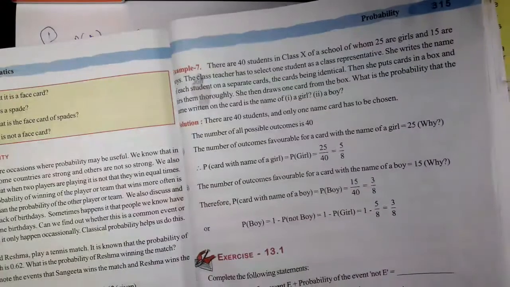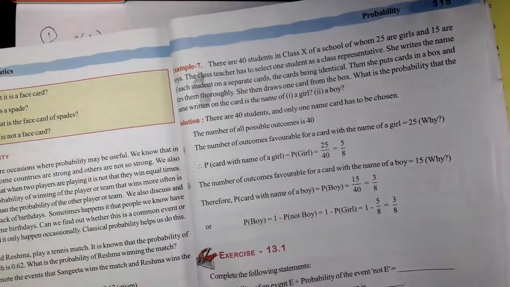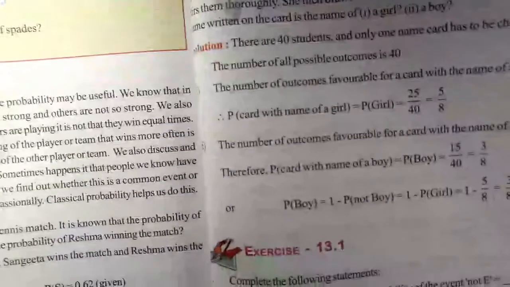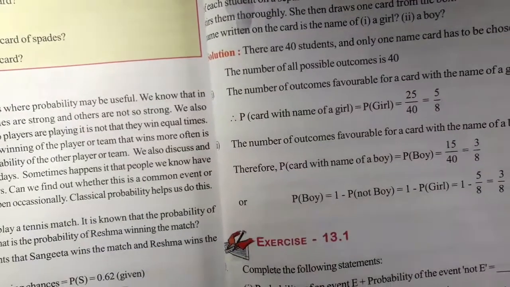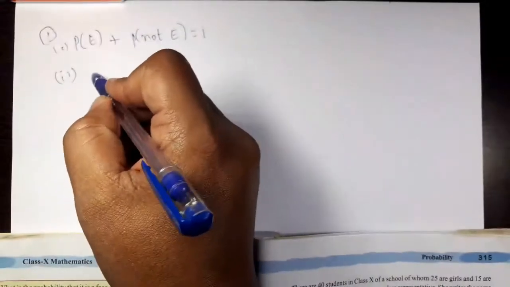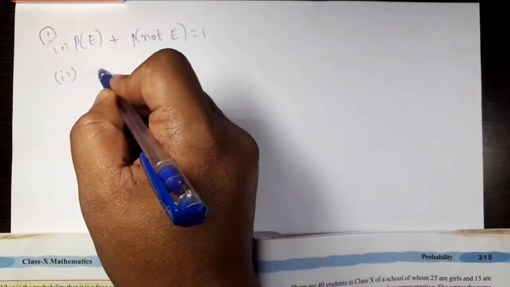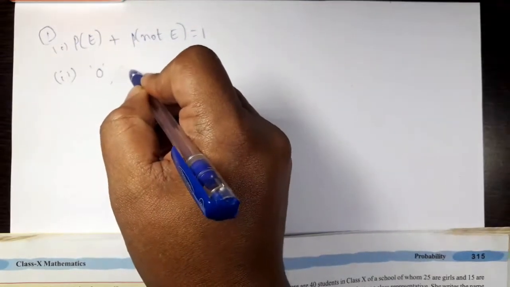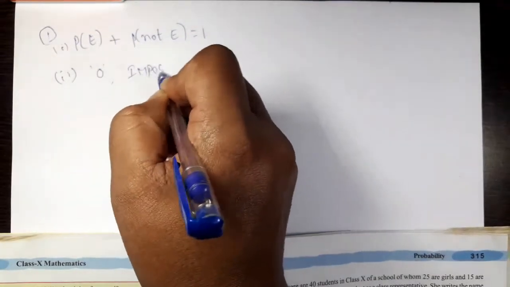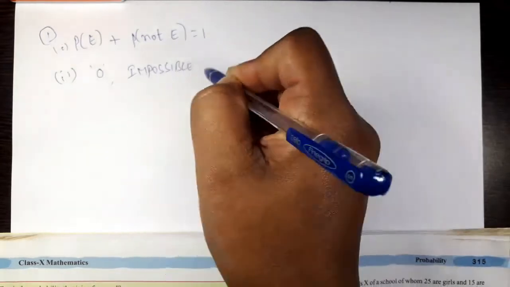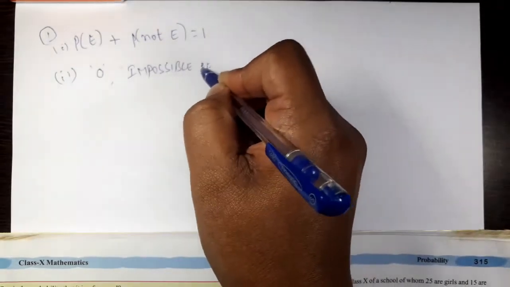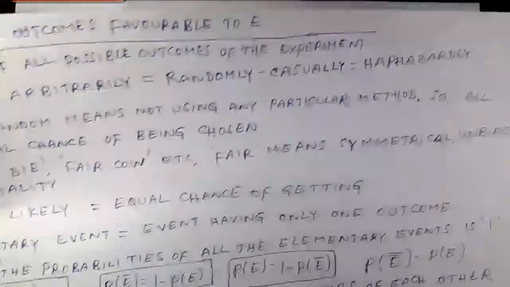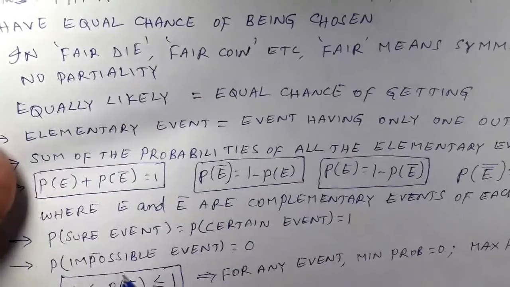Now coming to second part. The probability of an event that cannot happen is dash. Such an event is called dash. The probability of an event that cannot happen is 0, and such an event is called an impossible event. We have discussed impossible event in basics class. Probability of impossible event is 0.